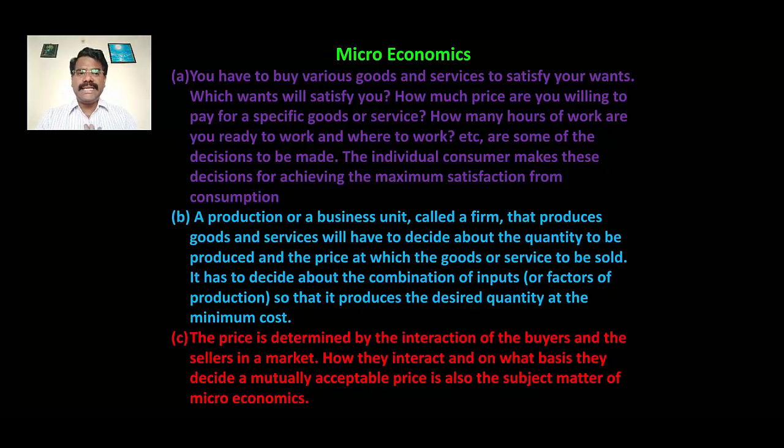It has to decide about the combination of inputs like factors of production. The four important factors of production are land, labor, capital, and organization or entrepreneurship, so that it produces the desired quantity at the minimum cost.